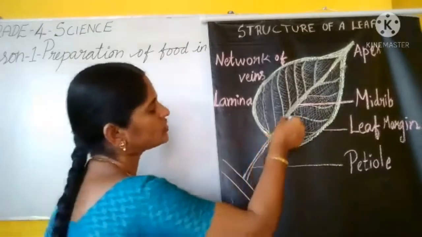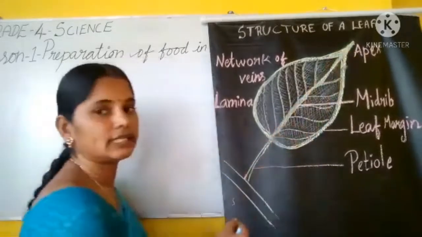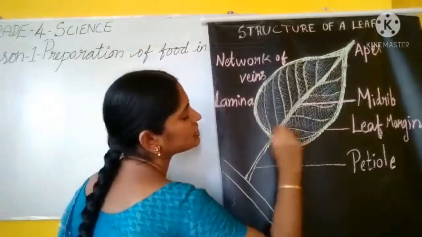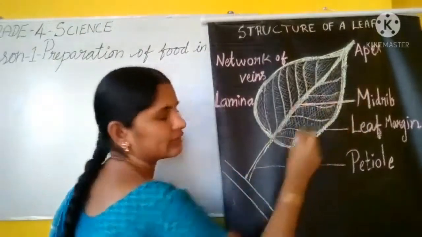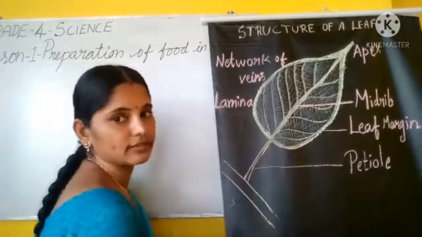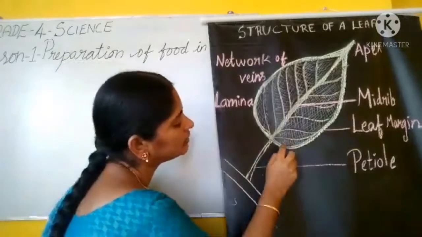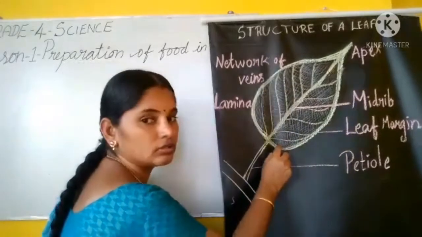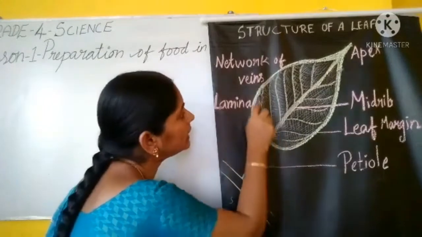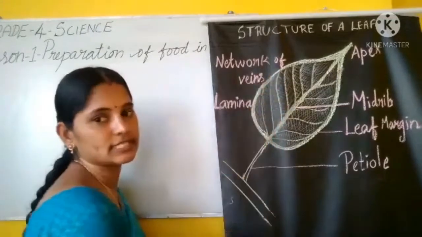And the vein which is running in the center, it is midrib. The vein which is coming out from the center vein is called a side vein. And if you look closely, you can see the network of veins.